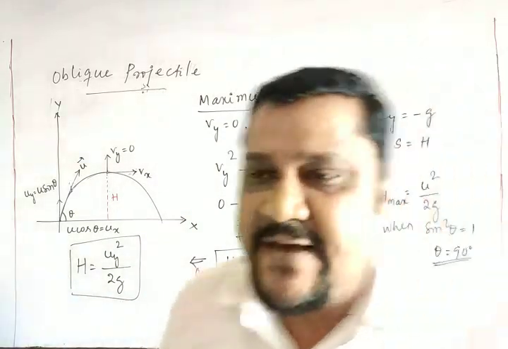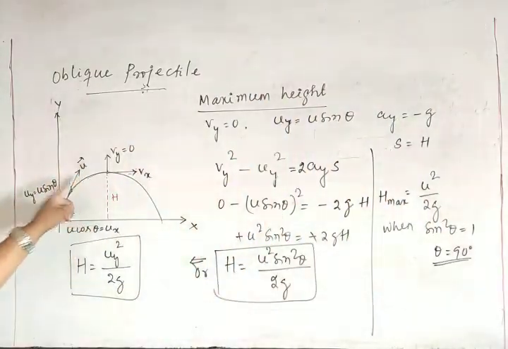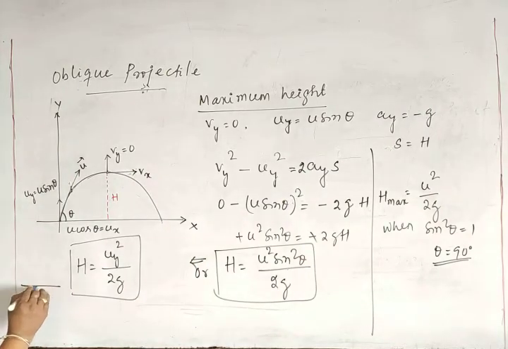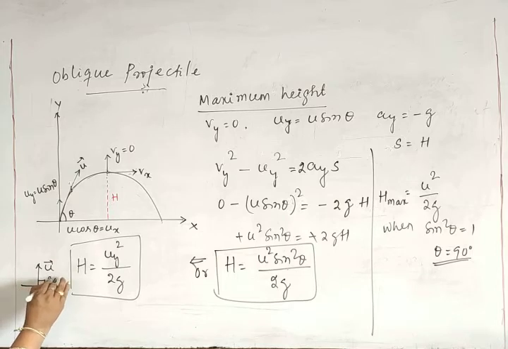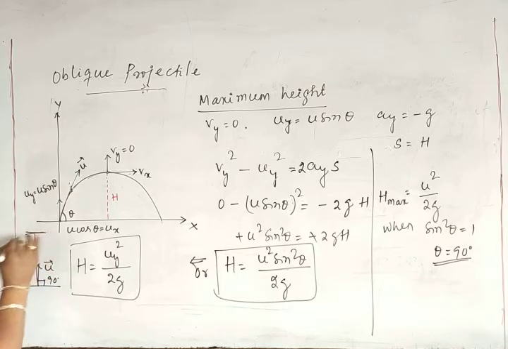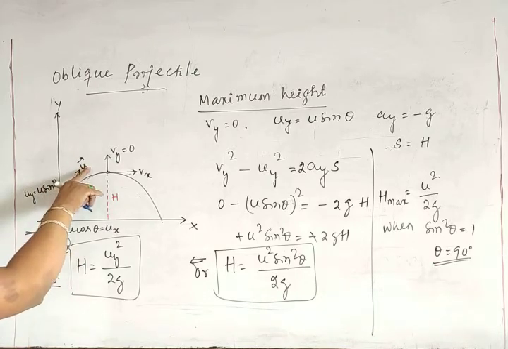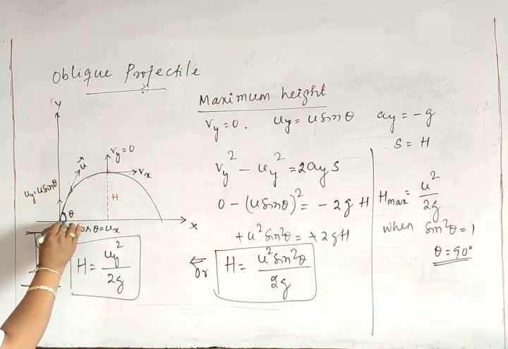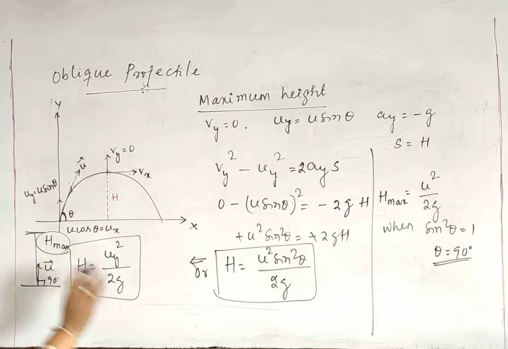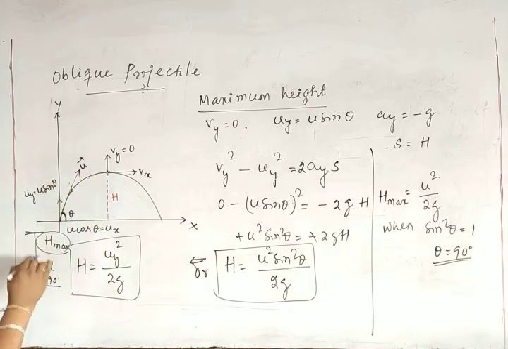Means with a velocity u, if I project a body vertically, this theta is 90, so it will go to the maximum height, that is your h max. But with velocity u, if you project with an angle theta which is less than 90, it will go less height compared to this height.